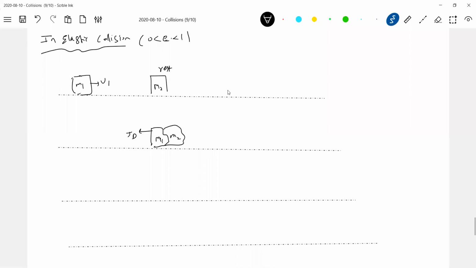Here, the impulse of deformation will act. Because of this, they will acquire some velocity, say v1 dash, v2 dash. Why v2 dash? Because the impulse starts acting and starts pushing it, and somewhere they'll undergo maximum deformation.